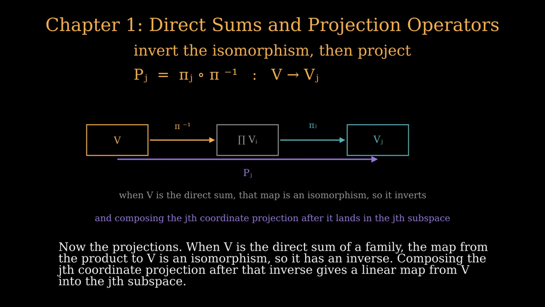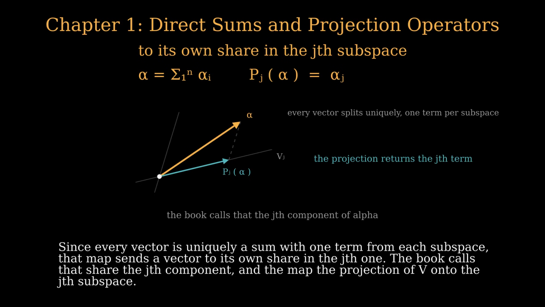Now the projections. When V is the direct sum of a family, the map from the product to V is an isomorphism, so it has an inverse. Composing the jth coordinate projection after that inverse gives a linear map from V into the jth subspace. Since every vector is uniquely a sum with one term from each subspace, that map sends a vector to its own share in the jth one. The book calls that share the jth component, and the map the projection of V onto the jth subspace.